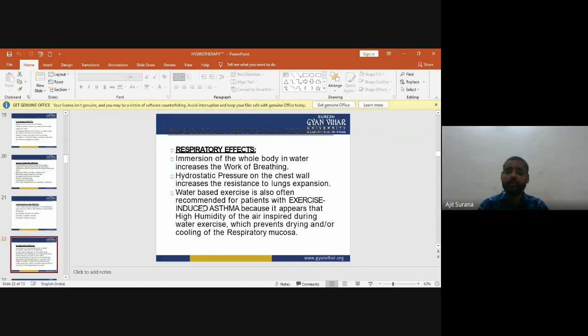When we immerse the whole body in water, it increases the work of breathing. Hydrostatic pressure on the chest wall increases the resistance to lung expansion. Water-based exercise is also often recommended for patients with exercise-induced asthma because it appears that the high humidity of the air inspired during water exercise prevents drying and or cooling of the respiratory mucosa.